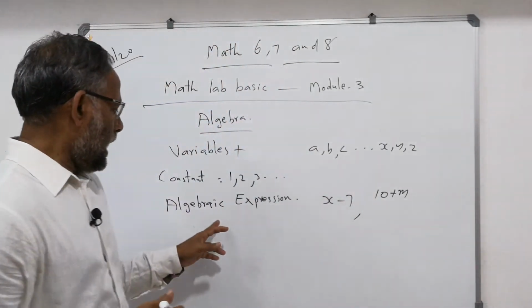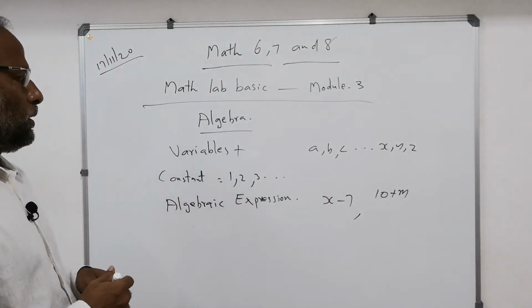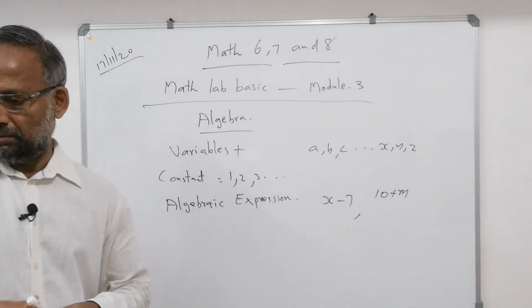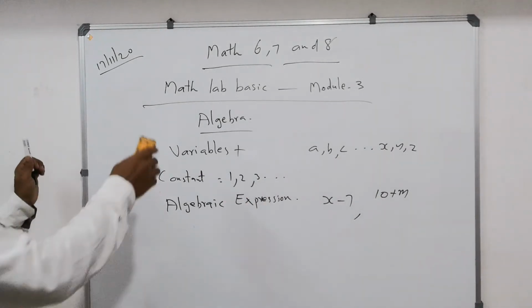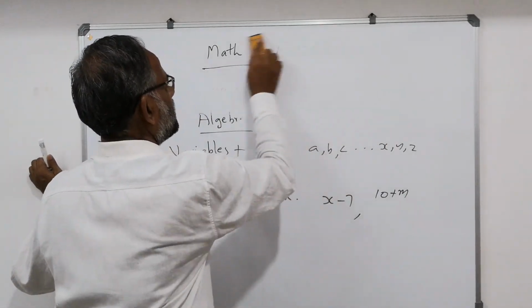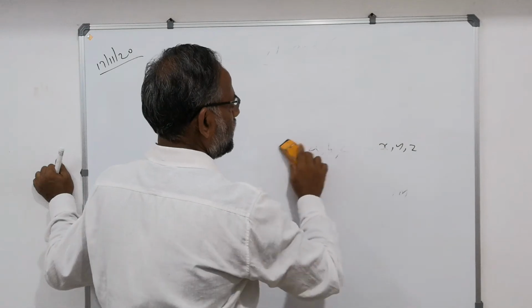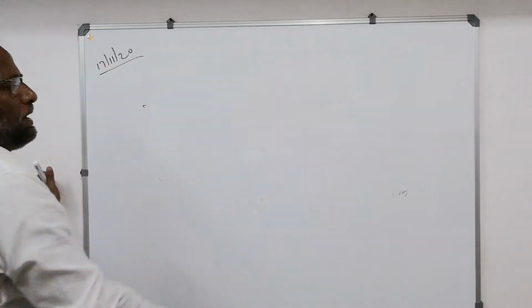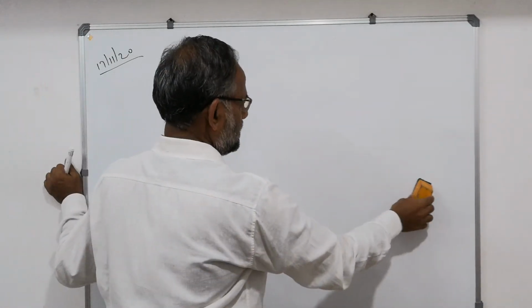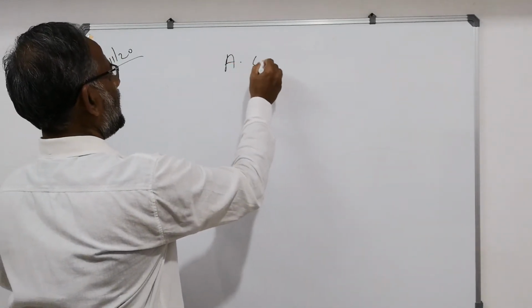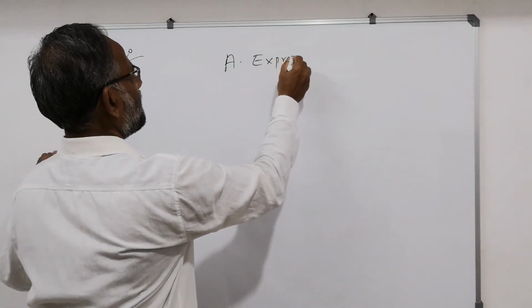Now, algebraic expressions, I told you, are formed by terms. Listen here. First I told you, express something in math, like 3x or 5y minus 2.